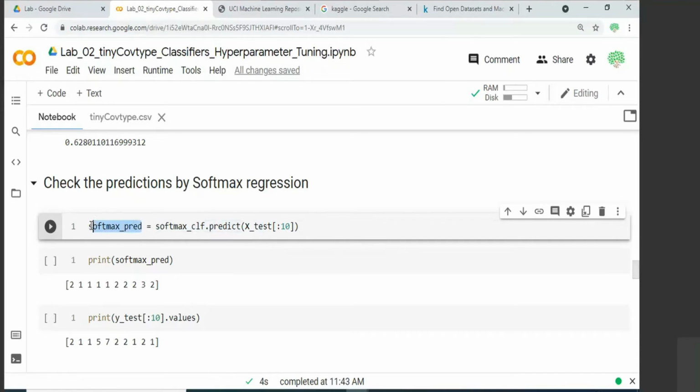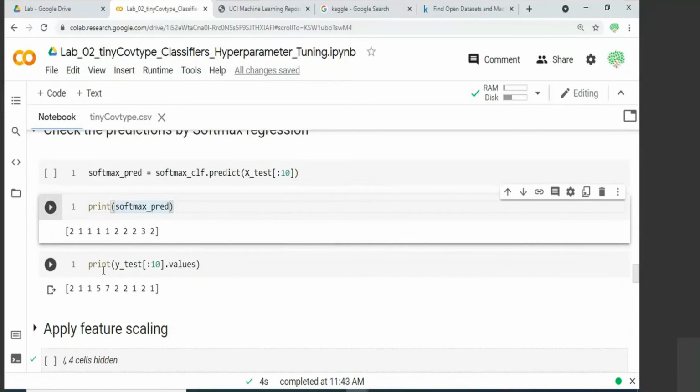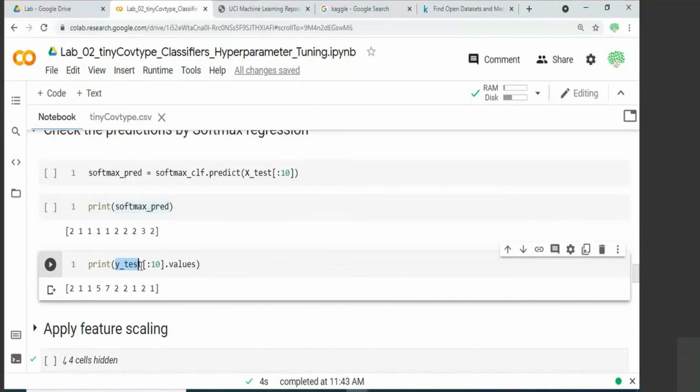So these are the predicted labels. Here you get what are the labels predicted by our model. If you want to look at the actual labels that is present in y_test, you can print this. I am putting here dot values because this is something related with pandas data frame. So just to display it, I am calling these values.